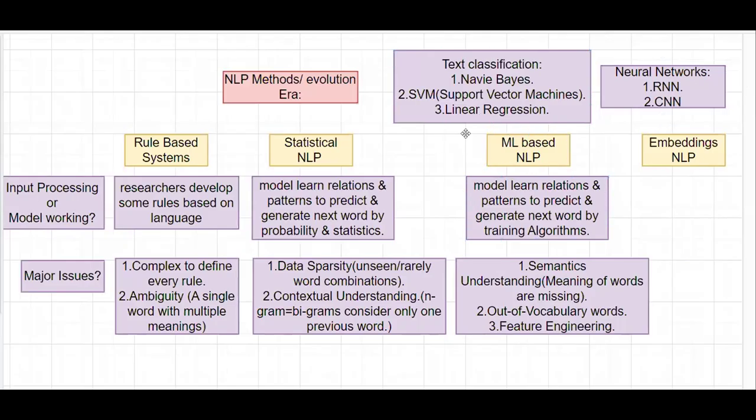You have also understood the limitations we face while using these ML based models for NLP, natural language processing, and we also observed the next revolutionary NLP model, embeddings, that overcomes the limitations of these ML based models.